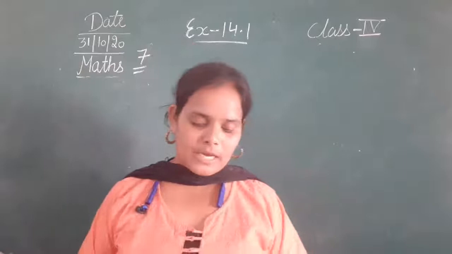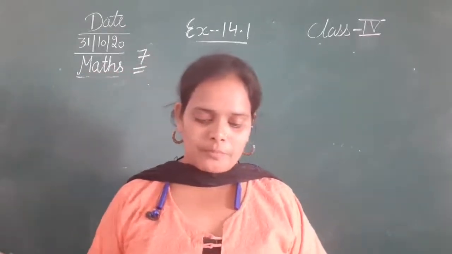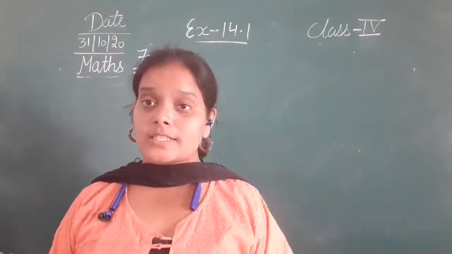देखिए बेटा, आपको यहाँ पे again in question number 7 a figure is given, that is a quadrilateral.